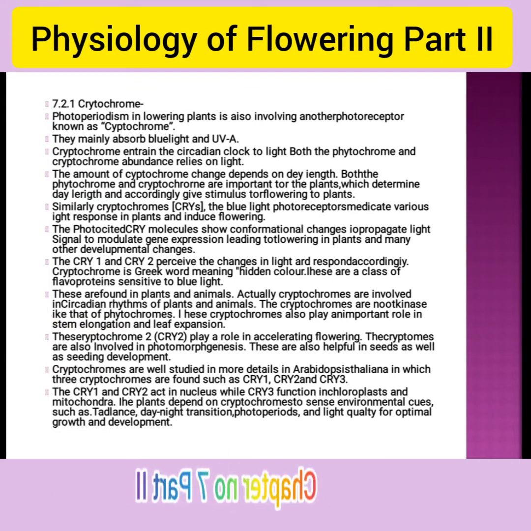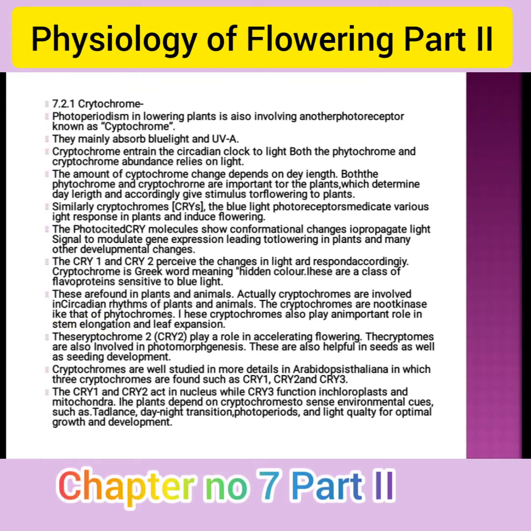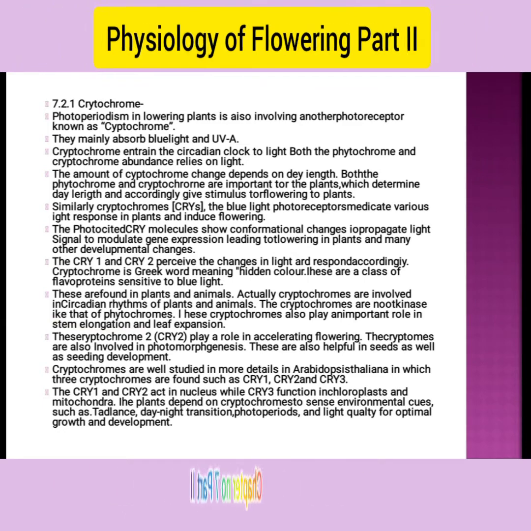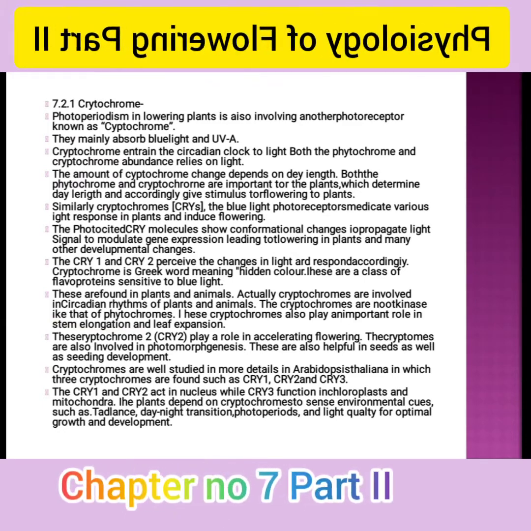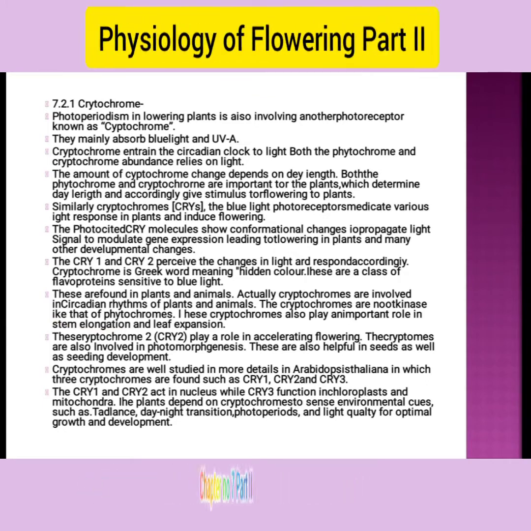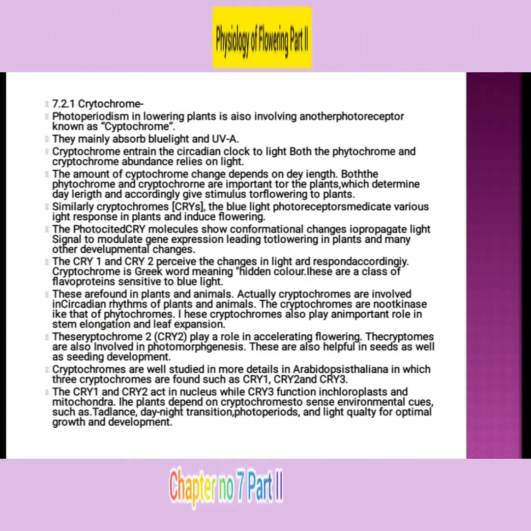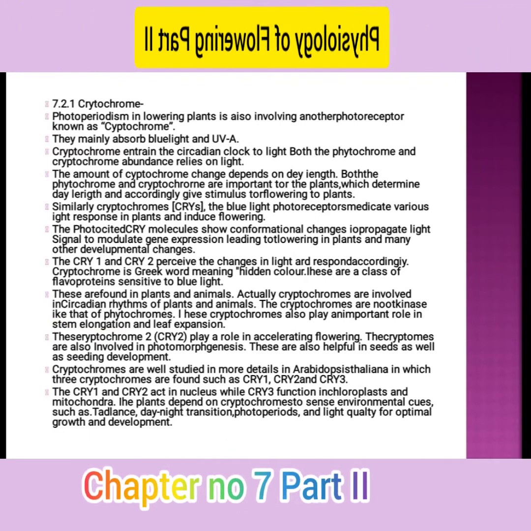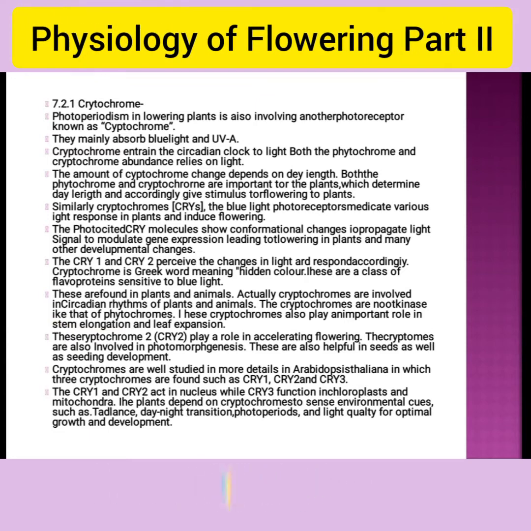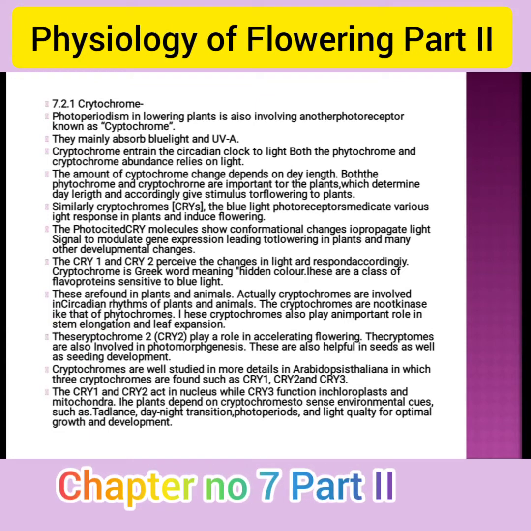Cryptochromes are studied in more detail in Arabidopsis thaliana, in which cryptochrome 1, cryptochrome 2 and cryptochrome 3 are found. Cryptochrome 1 and 2 act in the nucleus, while cryptochrome 3 acts functionally in the chloroplast and mitochondria.